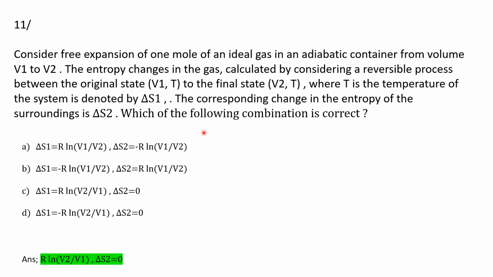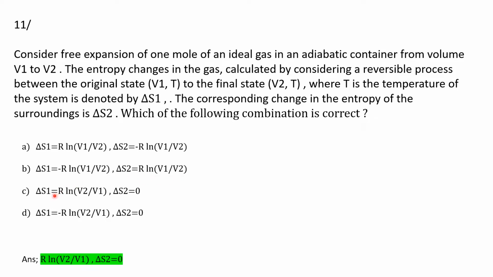And here the options are: del S1 is equal to R ln V1 by V2 and del S2 is equal to minus R ln V1 by V2. Then del S1 is equal to minus R ln V1 by V2 and del S2 is equal to R ln V1 by V2.